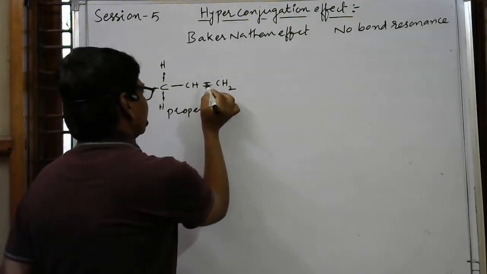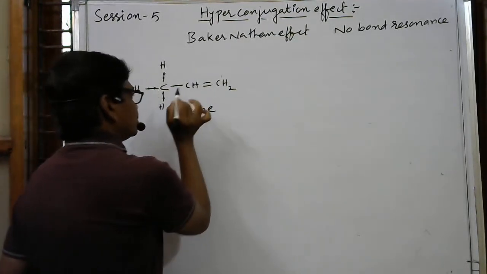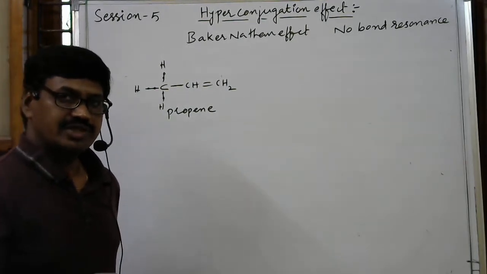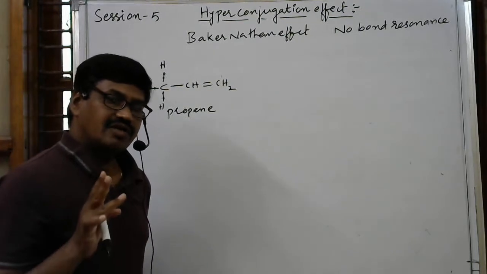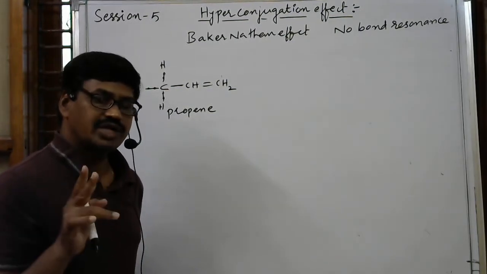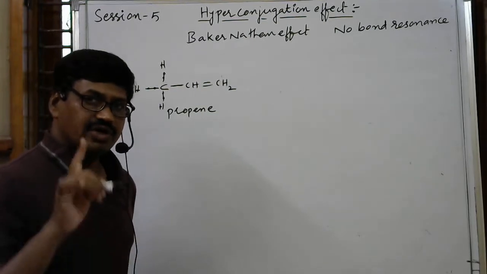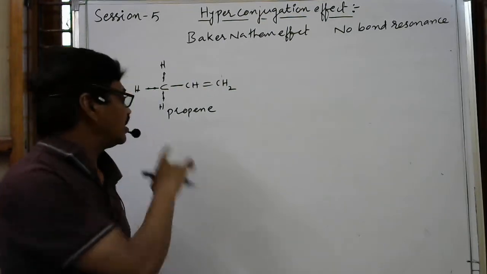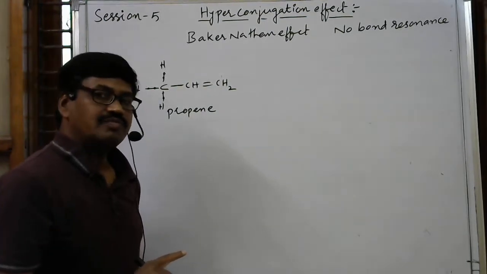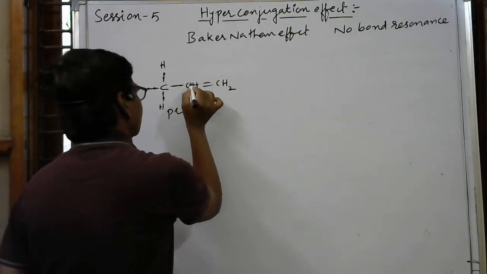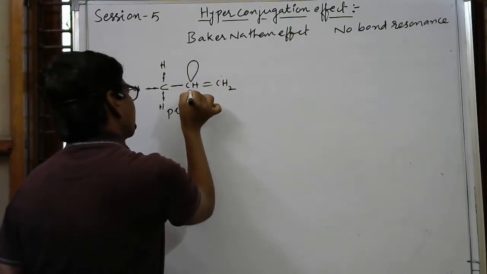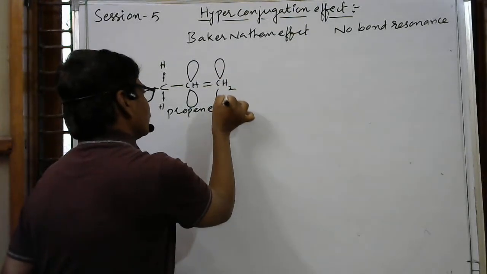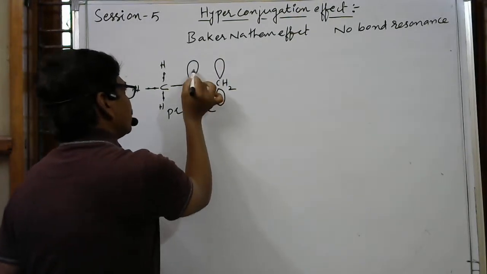See here, this is the CH which is the double bonded carbon, which is an sp2 hybridized carbon. In an sp2 hybridized carbon, there are 3 p orbitals; one s orbital and 2 p orbitals participate in hybridization. One p orbital contains one unpaired electron. That unpaired electron containing p orbital can form a pi bond. Here we can write at this carbon, this is the p orbital, and here there is a p orbital. Between these two a pi bond is formed.